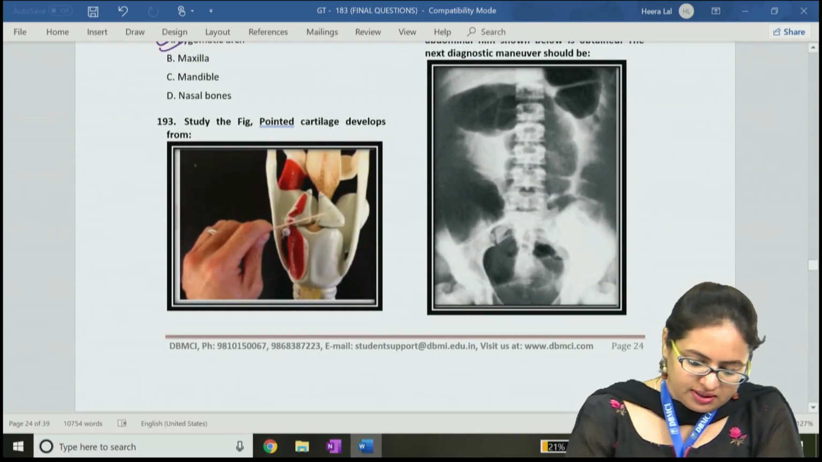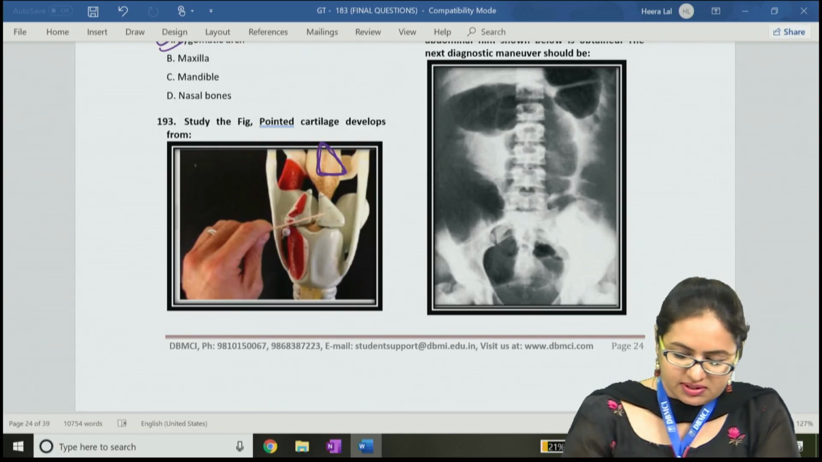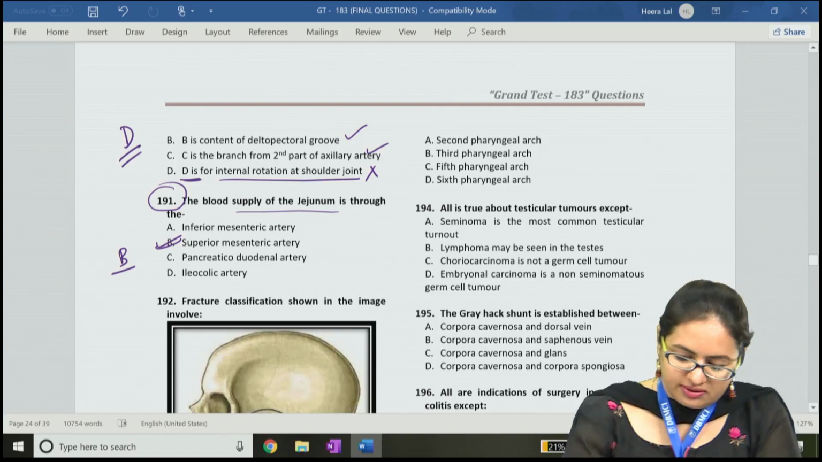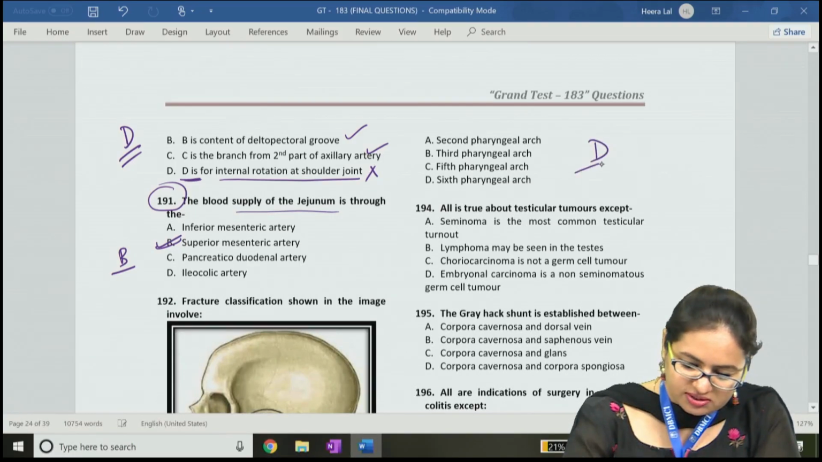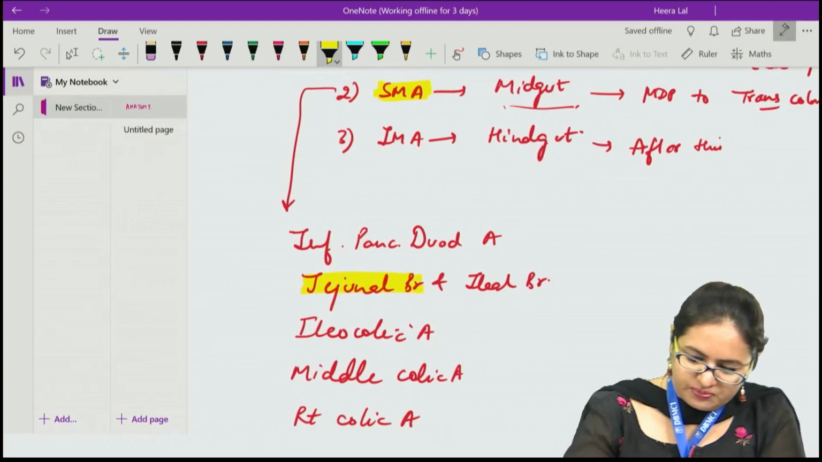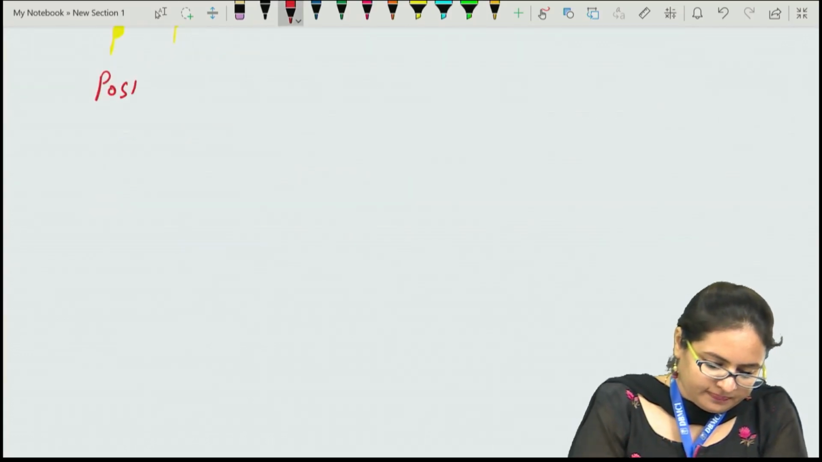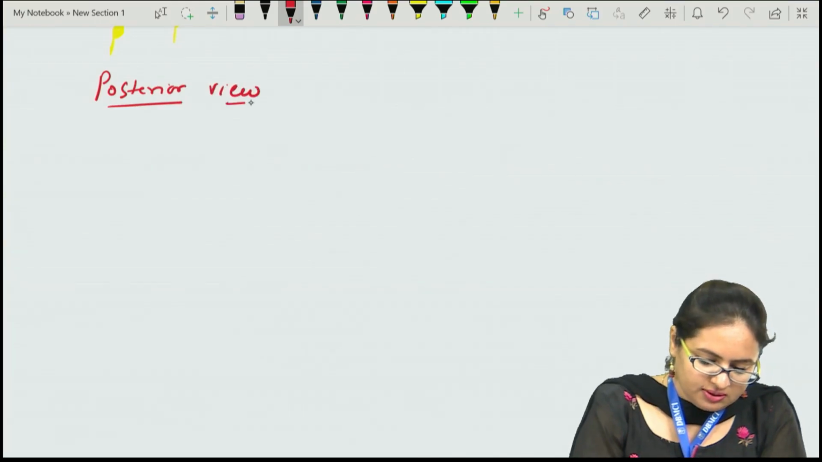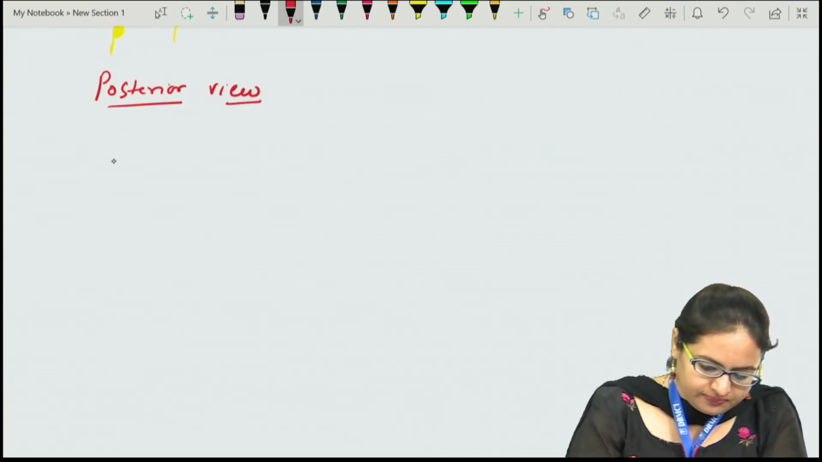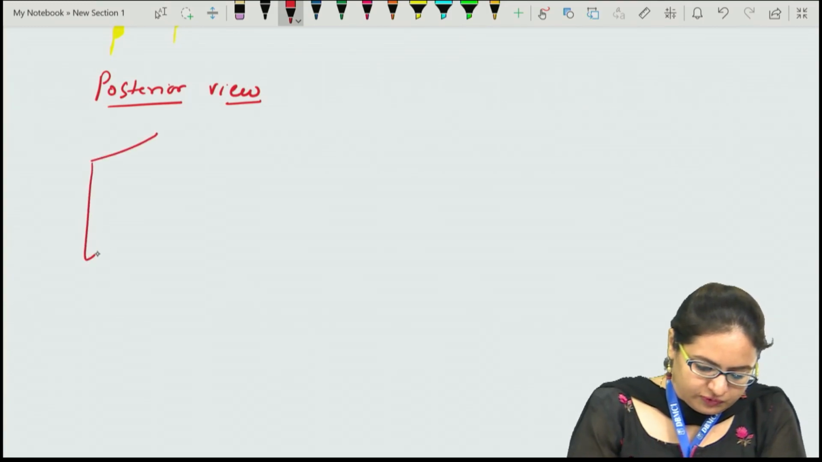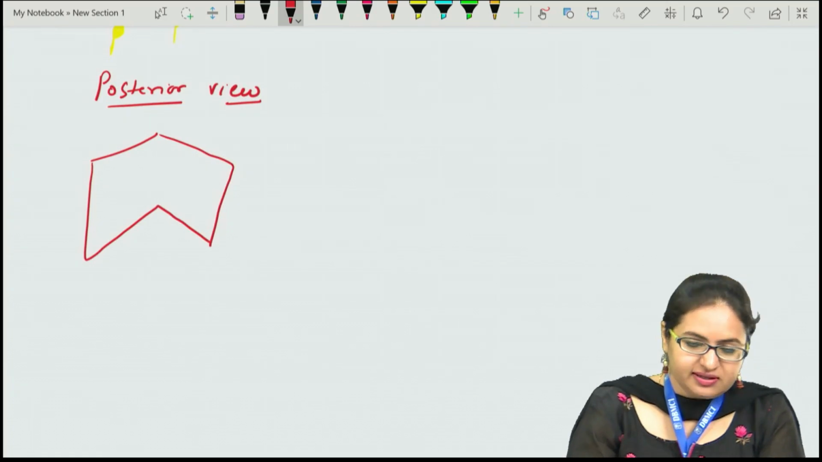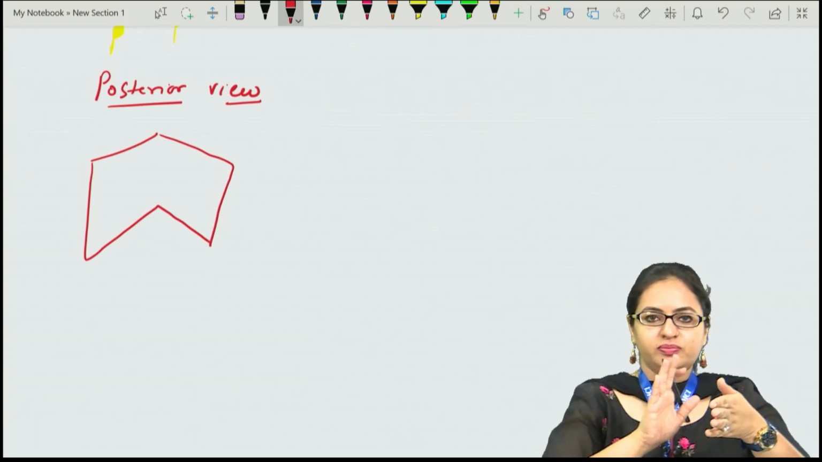Question number 193, in this we have to see this pointed cartilage. This pointed cartilage, a pyramidal cartilage which is present just above the cricoid, is the arytenoid cartilage, and it is derived from the 6th pharyngeal arch. So the answer is D. This picture is actually showing the posterior view of the larynx, and if you see the posterior view of the larynx, if this is the thyroid cartilage, it is having V-shaped lamina like this, and it is not present towards the posterior side.